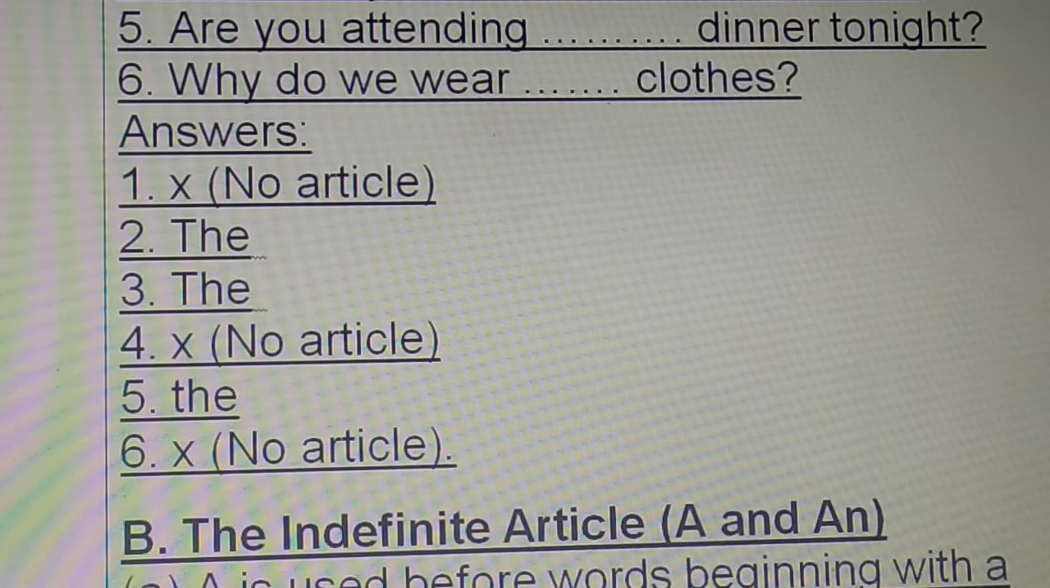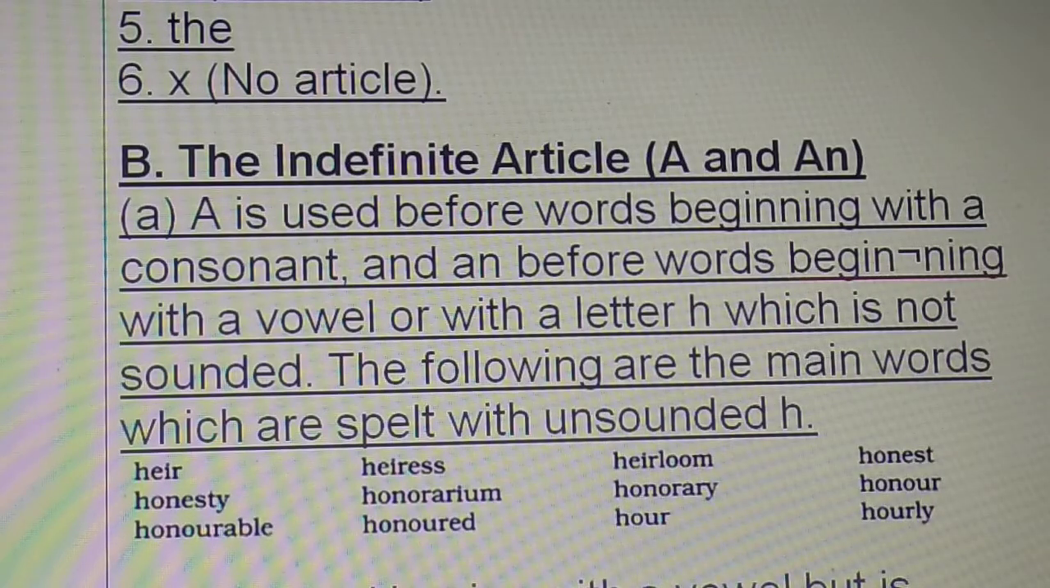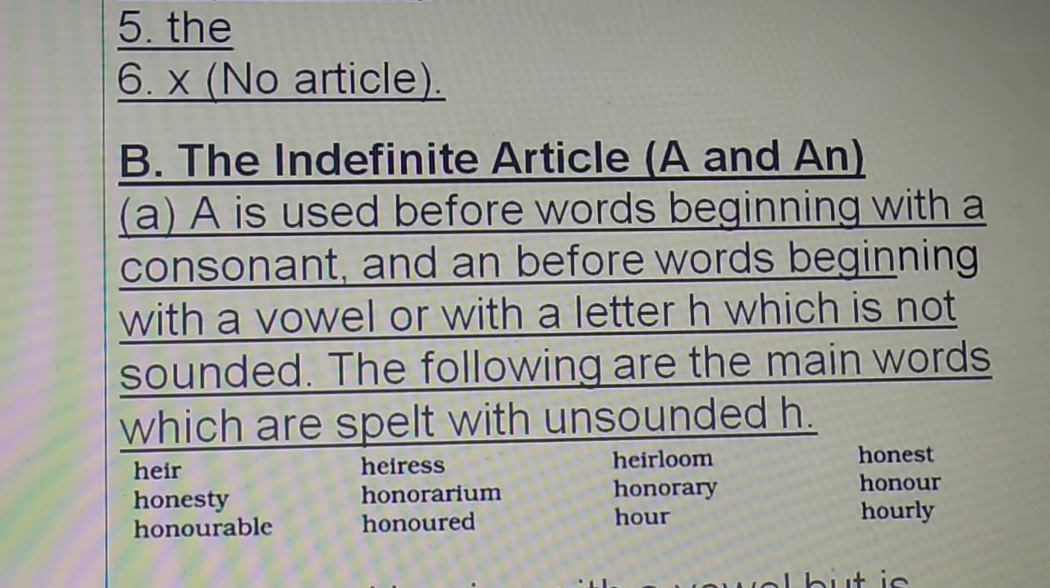Now we move on to the next one, the indefinite article. A and an. A is used before words beginning with a consonant and an before words beginning with a vowel. Please read that. The main words which are spelled with unsounded H: air, honesty, honorable, heiress, honorarium, honored, heirloom, honorary, hour, honest, honor, hourly. So here H is not sounded, not pronounced.